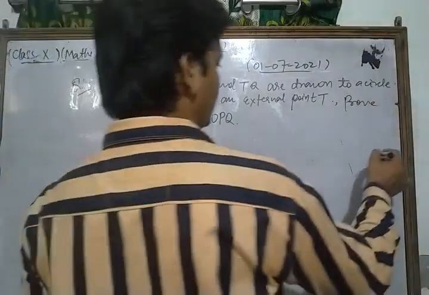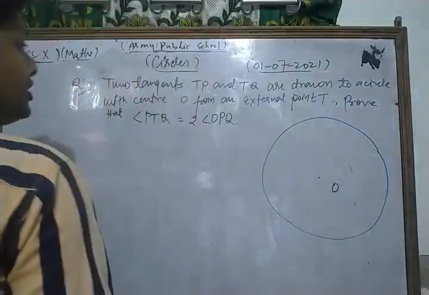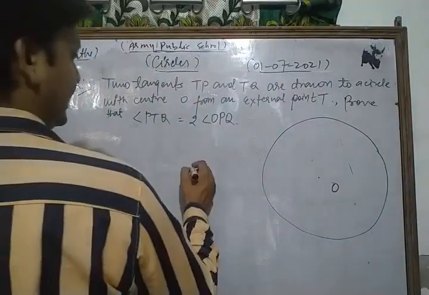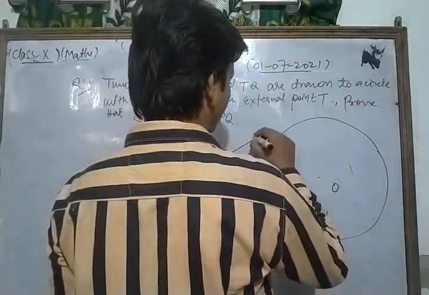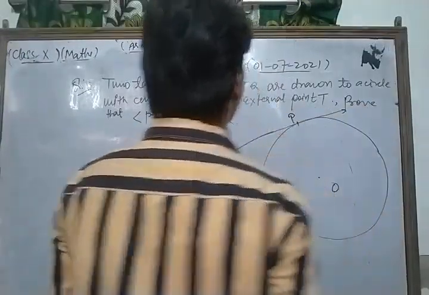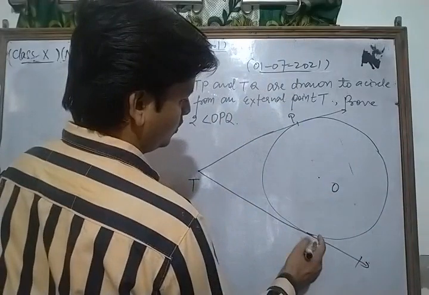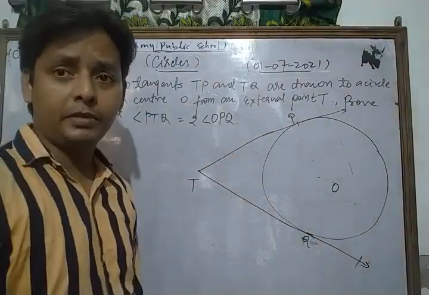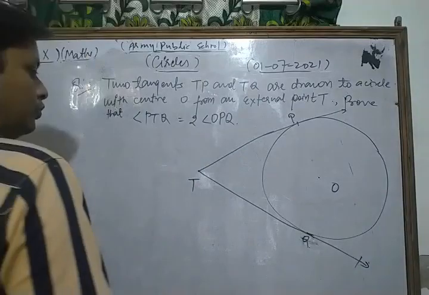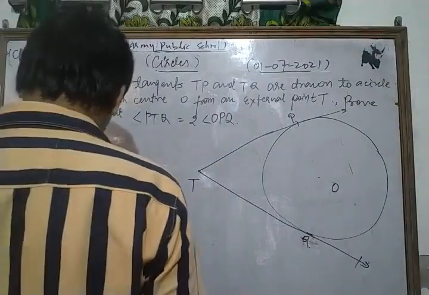So first of all we draw a circle with center O. Okay dear students, and TP and TQ are two tangents, so we take T as any external point to the circle, and we draw two tangents TP and TQ from the external point T. Prove that angle PTQ is, so look, angle PTQ is that angle, equal to OPQ.